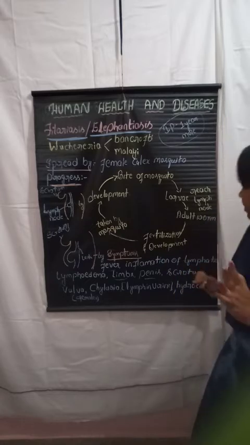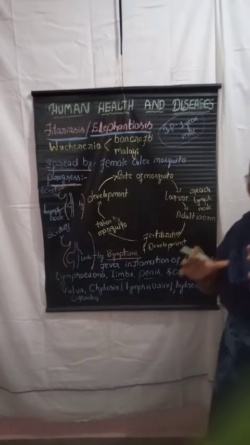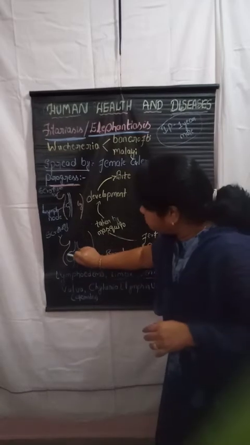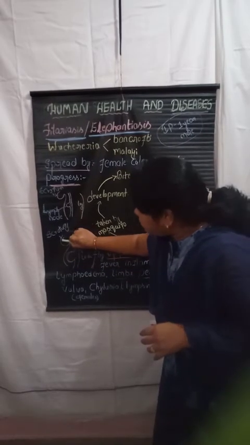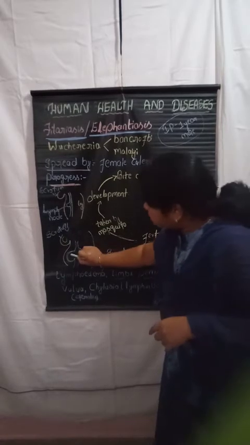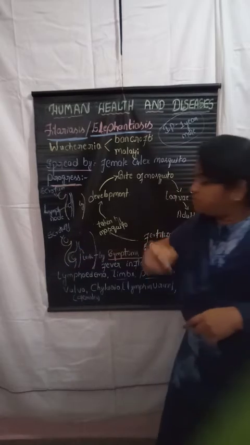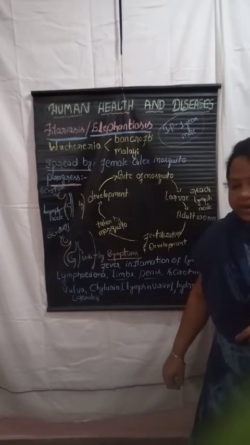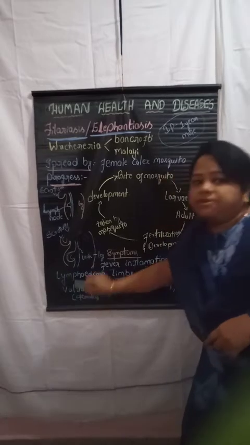Very next is the scrotum region, which also increases. Here the size of the testis is the same, but the surrounding region, the scrotum, increases in size. And also the vulva region in the case of females.